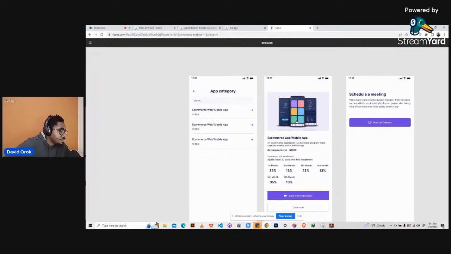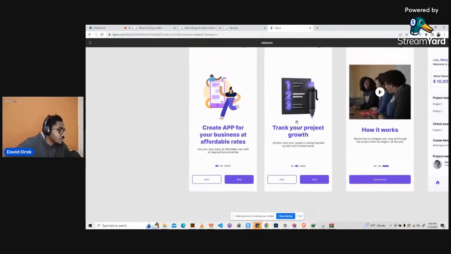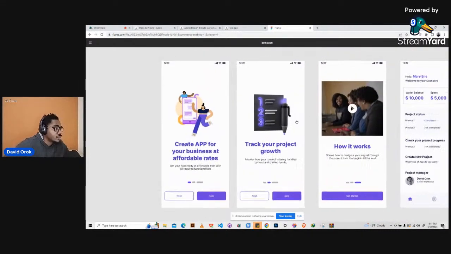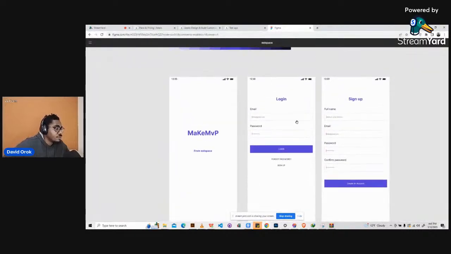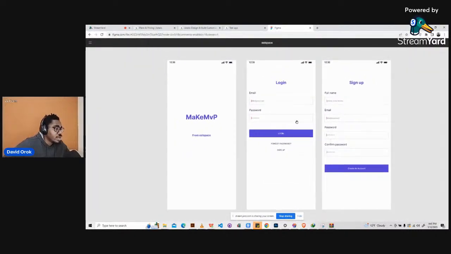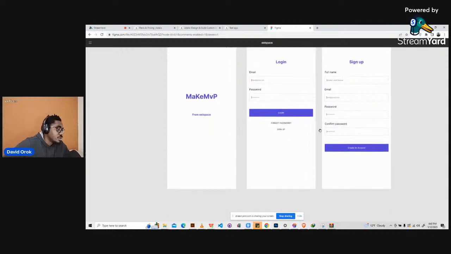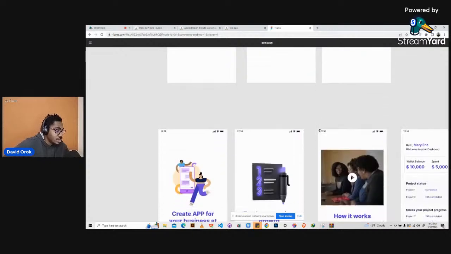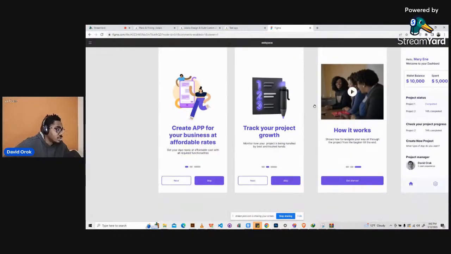Okay, so first of all, what are we going to do? Let's start from the very first part, the splash screen here. The login screen and the sign up screens are created for us by default when we create an application on Adalo, which we're going to see. Then we will go ahead and start working on this step by step. Okay, so how do we do it?